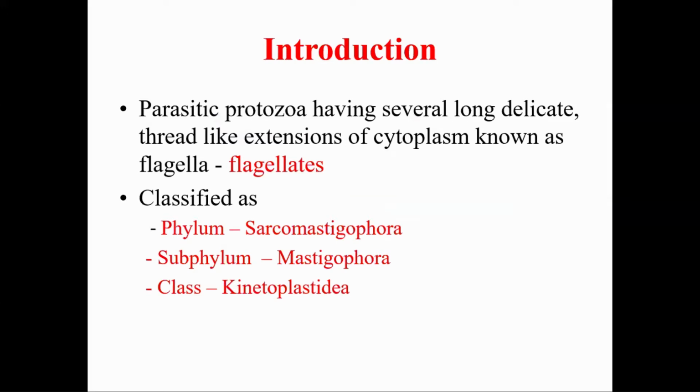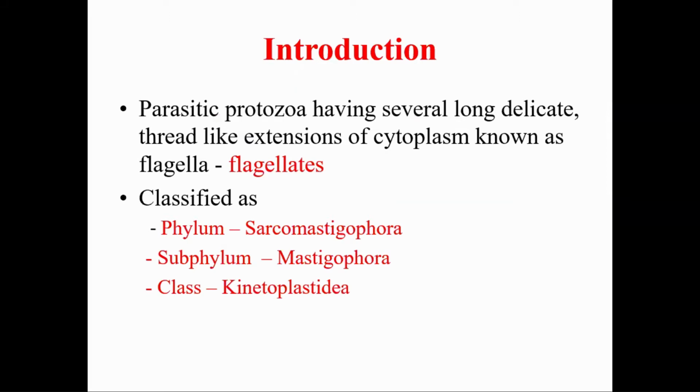In Entamoeba histolytica, pseudopodia is the organ of locomotion. In Balantidium coli, cilia is the organ of locomotion. And in Giardia lamblia, flagella is the organ of locomotion, so it is also known as a flagellate.